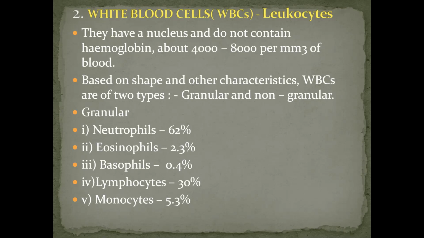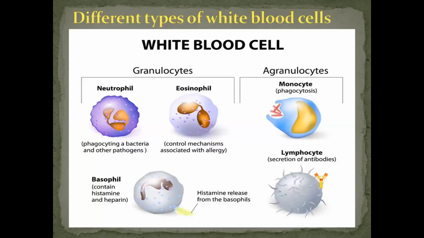I have arranged for the picture also. You can see the white blood cells. Granular means granulocytes and non-granular are the agranulocytes. Here is the first picture, the neutrophil. It has a nucleus with 3-4 lobes and granular cytoplasm stained with neutral dyes. Its function is to engulf bacteria, that is phagocytosis, engulfing bacteria and any other pathogen.